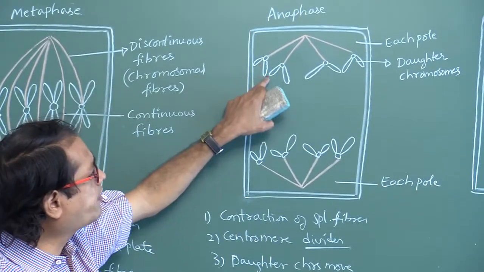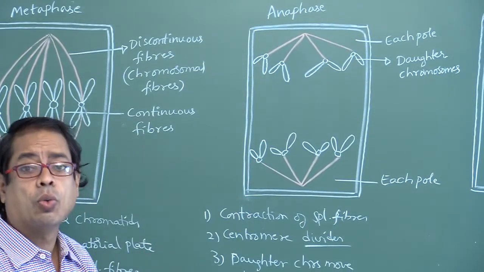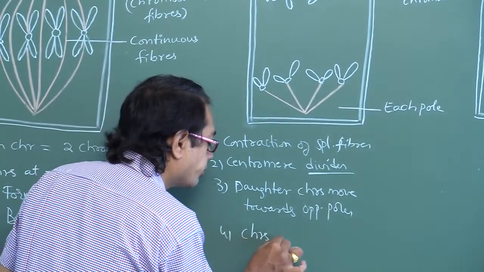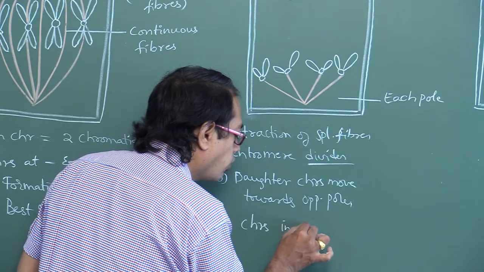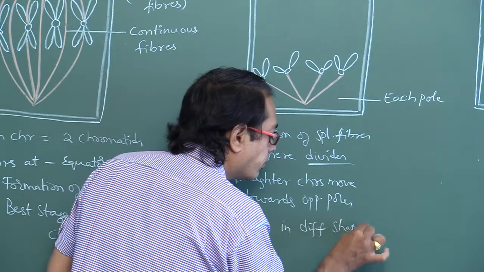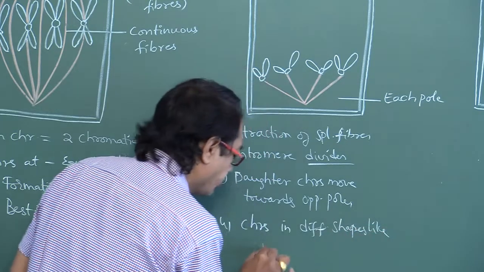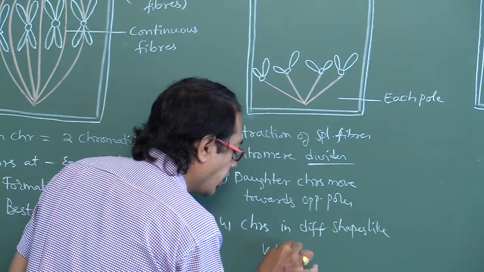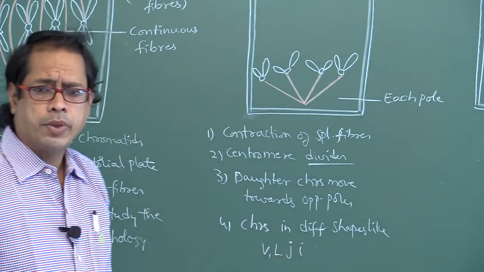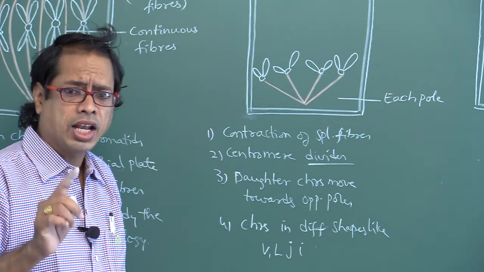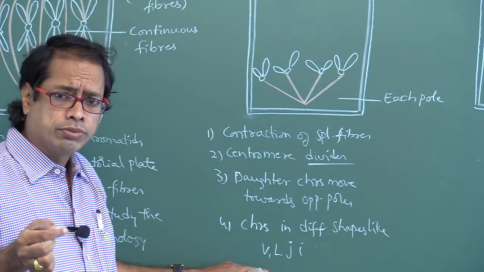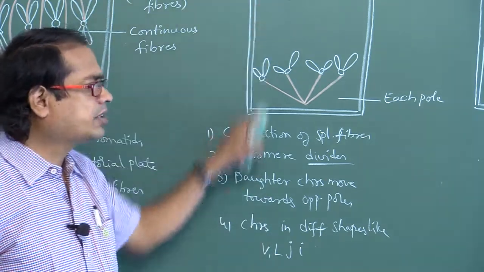Each chromosome has how many chromatids? One chromatid. And finally, chromosomes are found in different shapes like V, L, J, I. So chromosomes appear in different shapes like V, L, J, I. To observe the shape of the chromosome, anaphase is the best stage.